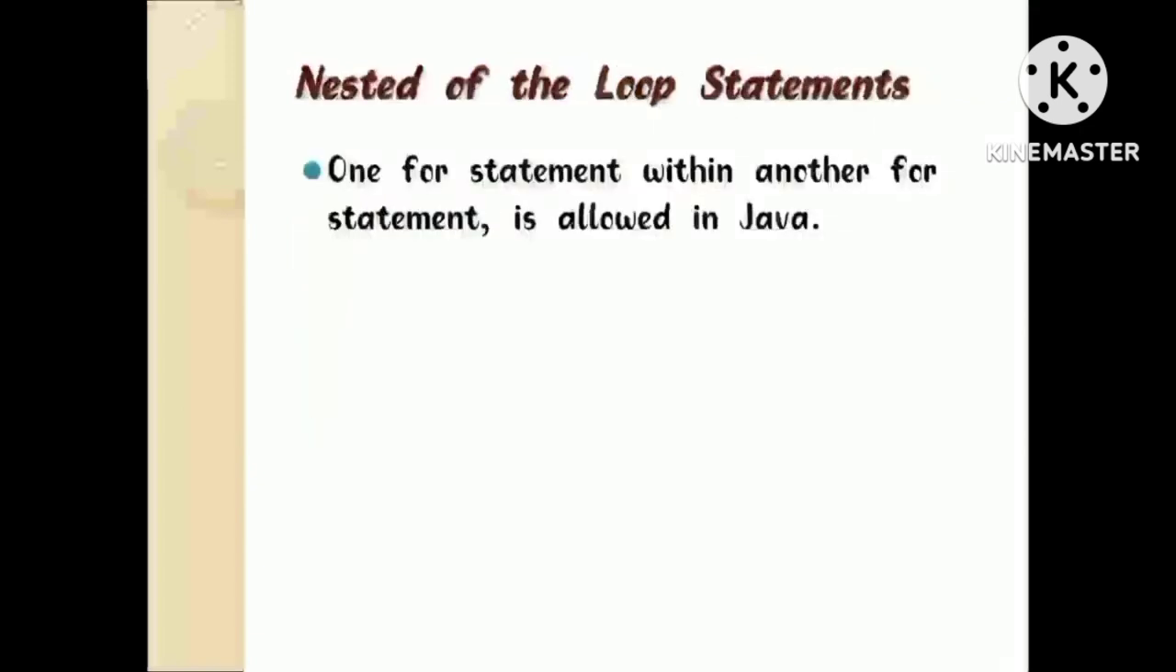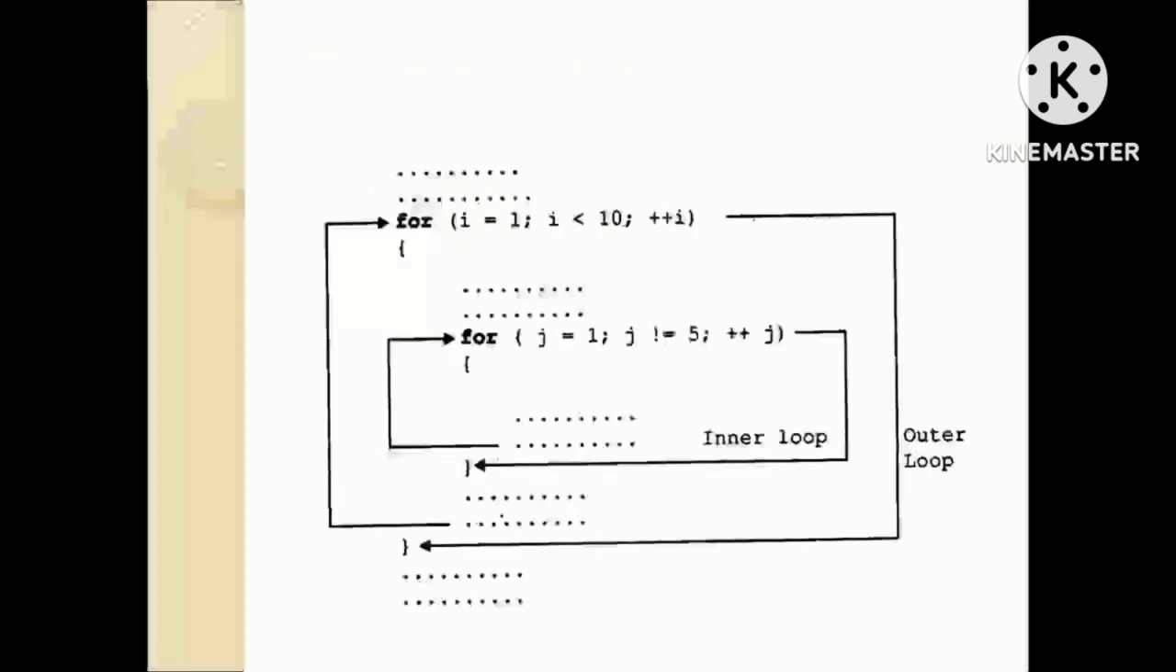Nested loop statements: a loop within another loop is called a nested loop. Nested loop means a loop statement inside another loop statement. That's why nested loops are also called loop inside loop. Nested for loop.